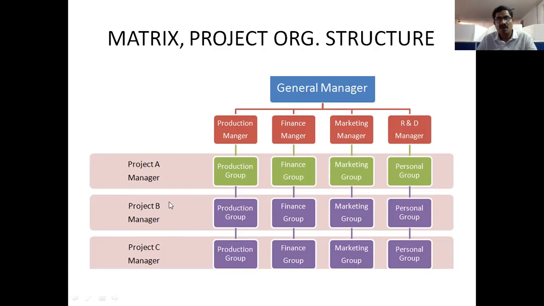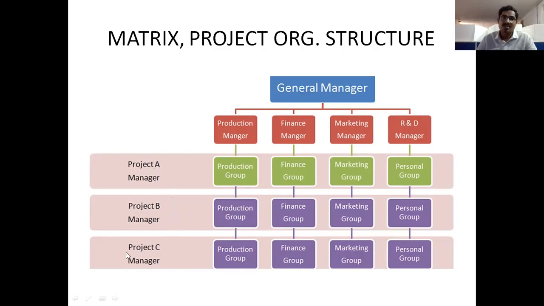And project C may be road construction from one place to another, conducted by these 4 groups.